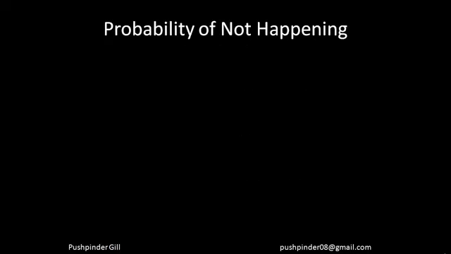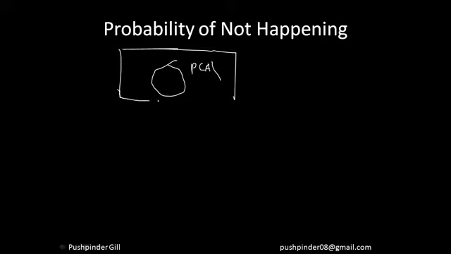So, probability of an event not happening, right? Let's suppose this circle here denotes the probability that event A happens, right? And this square over here is the complete universe. Fine. So this is the universe, and this circle represents the probability that event A will happen. Let's suppose you are drinking a cup of coffee, right?